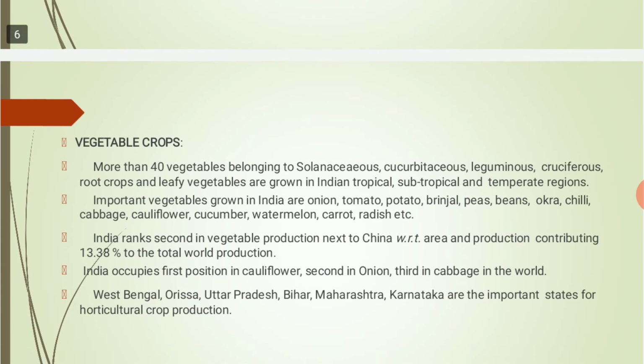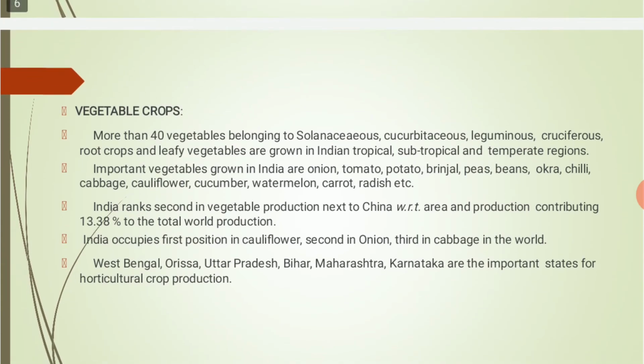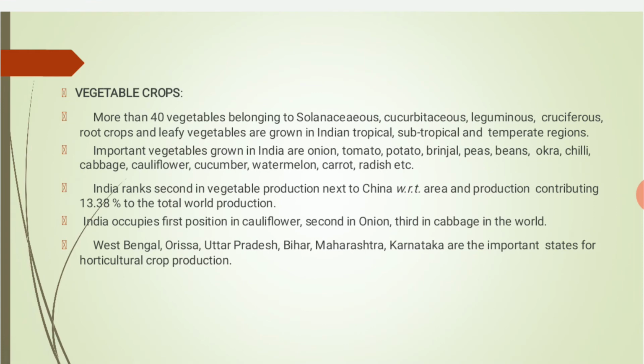The second branch is vegetable crops, also called olericulture. More than 40 vegetables belonging to solanaceous, cucurbitaceous, leguminous, cruciferous, root crops, and leafy vegetables are grown in Indian tropical, subtropical, and temperate regions.